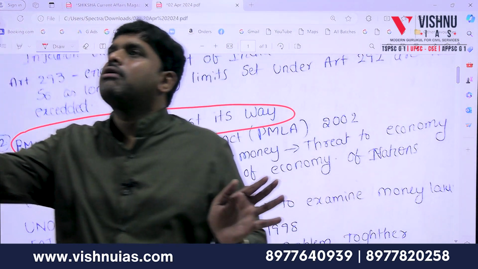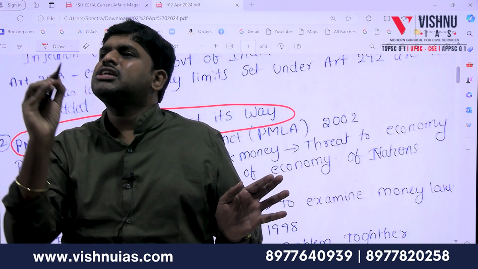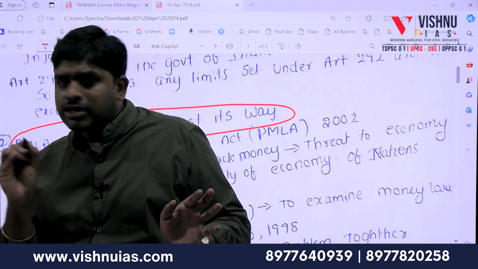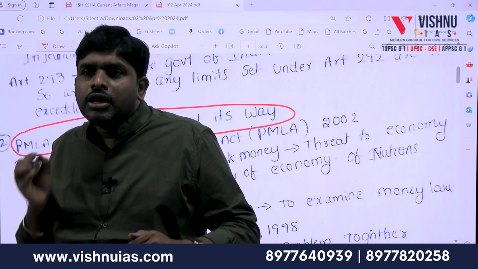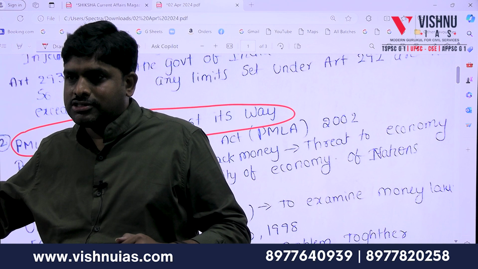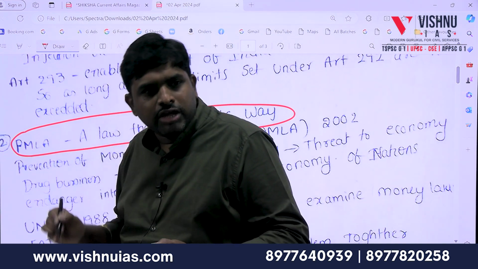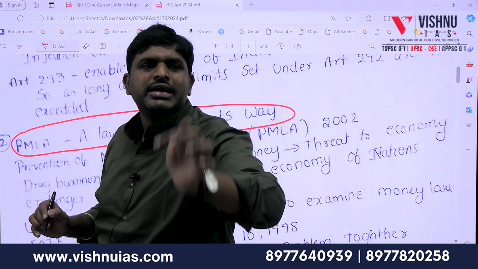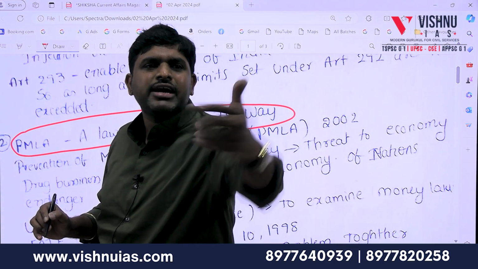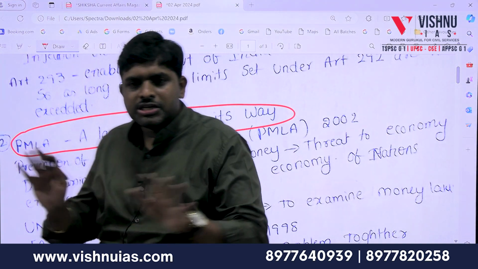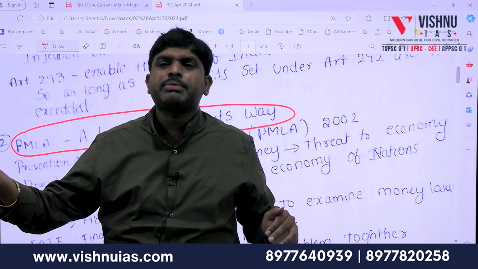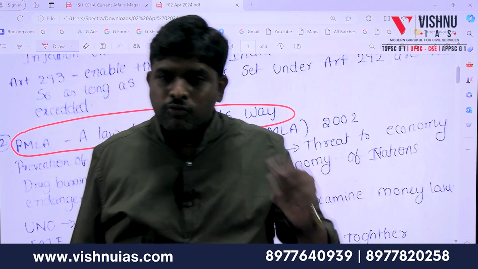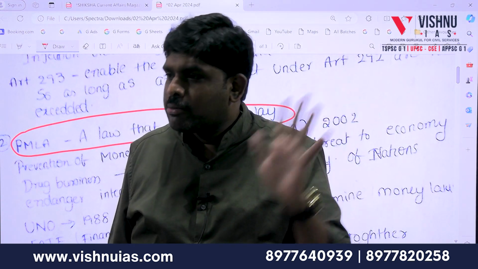So first, what is money laundering? Next, what is the history behind the making of the Prevention of Money Laundering Act? 1, 2, 3, 4. Third, the provisions of the Act. What are the provisions? 1, 2, 3, 4. Next, positives of the Act, negatives of the Act, and conclusion. Finish. Next time, whenever you come across the Prevention of Money Laundering Act, there is no need to study it separately. One topic completed, which is called the Prevention of Money Laundering Act.